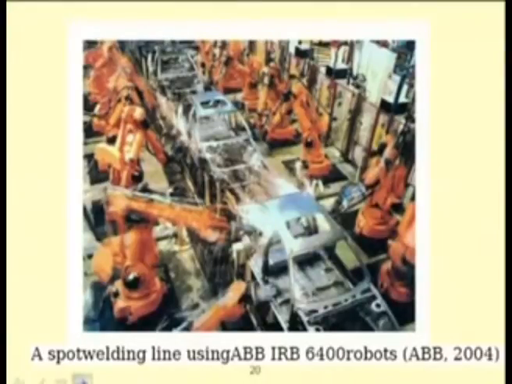This slide shows the spot welding line. Here several robots are used to manufacture a job. These robotic parts are very rigid, so they require heavy inertia, and due to heavy inertia one may use high rating prime movers.